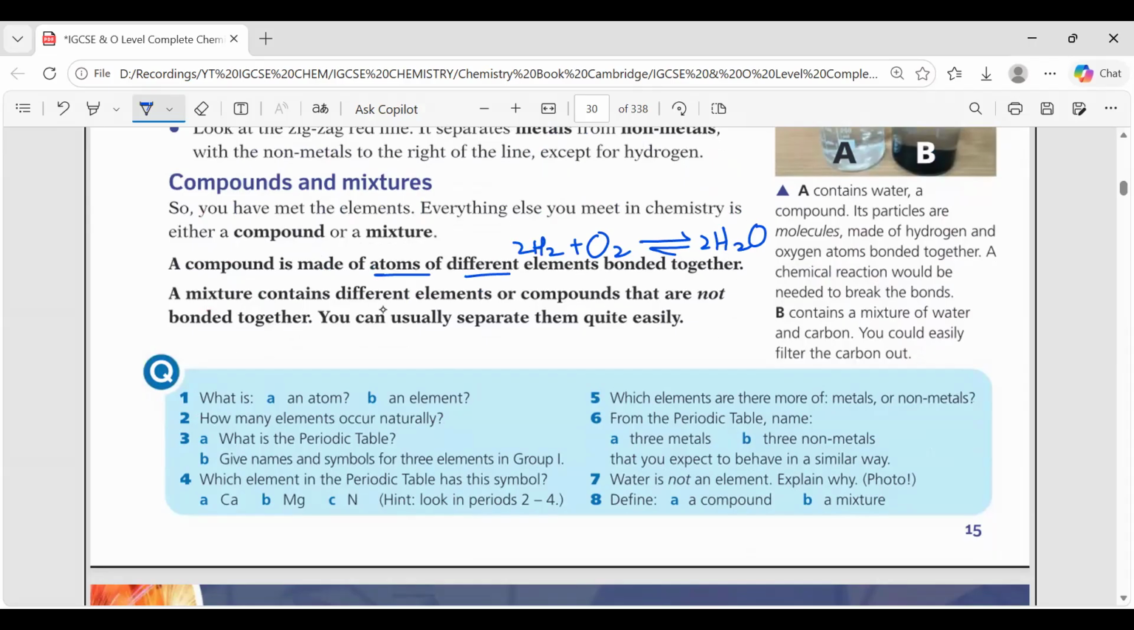But a mixture contains different elements. For example, hydrogen and oxygen will combine and form water, and along with this they will have sand. So there are different elements or compounds that are not bonded together, and that is known as a mixture. For example, sand and water.